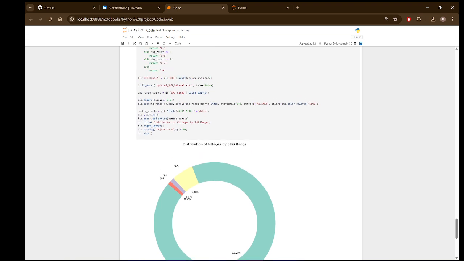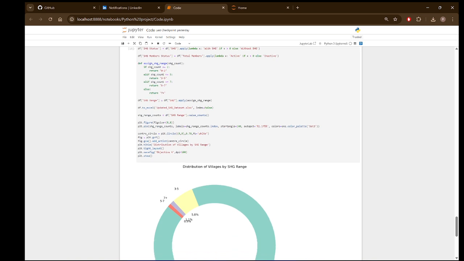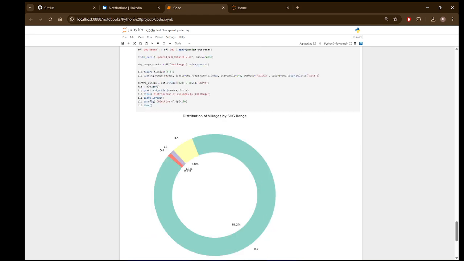Distribution of villages by SHG range. Here I have created a new column, SHG count, according to the range, and each range has the count of villages that fall under that category.